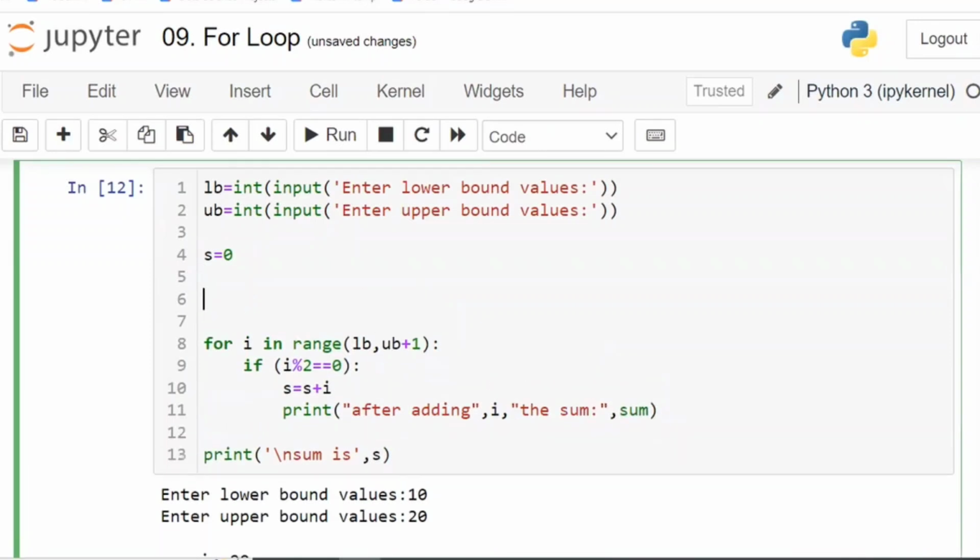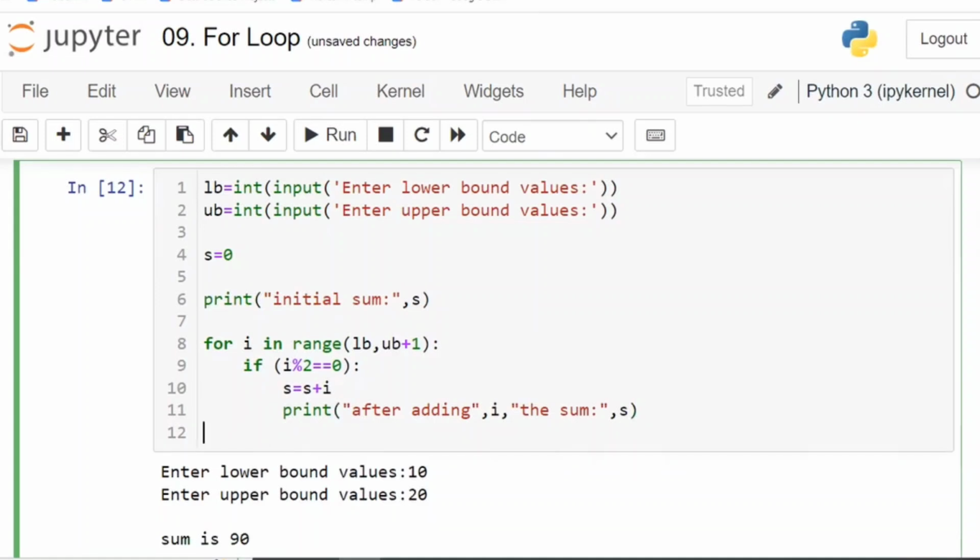I am printing the initial sum. And what is the initial sum? Sum is also there, and I am printing every time like this.